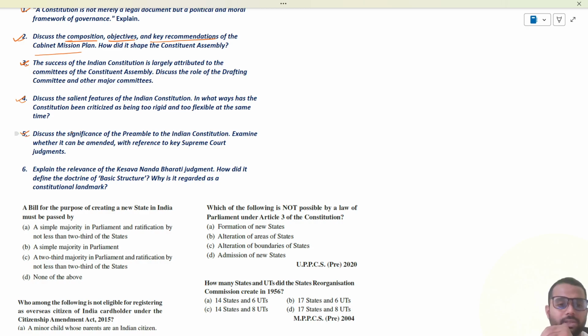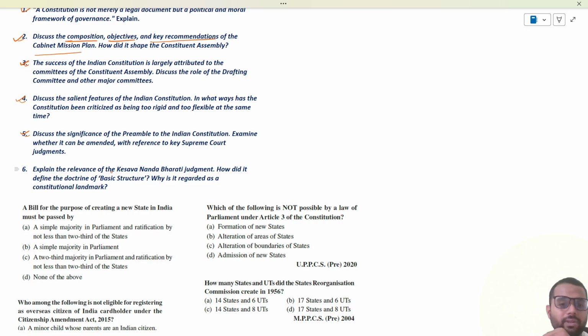Question number five, discuss the significance of the preamble to the Indian Constitution. Examine whether it can be amended with reference to key Supreme Court judgments. Again, a straightforward question where you have to discuss the various judgments of the Supreme Court under different cases such as the Berubari case, LIC of India case, and the Kesavananda Bharati case, etc.